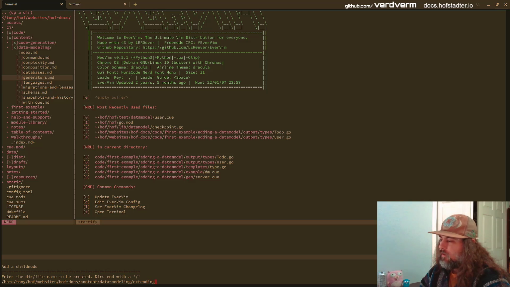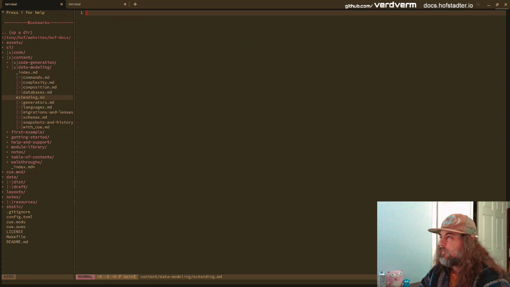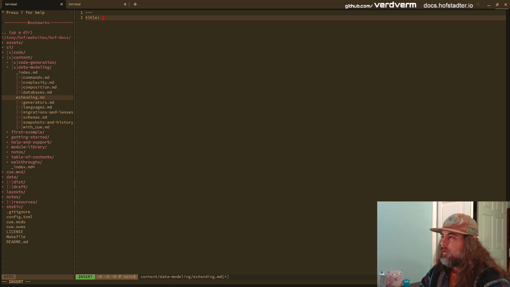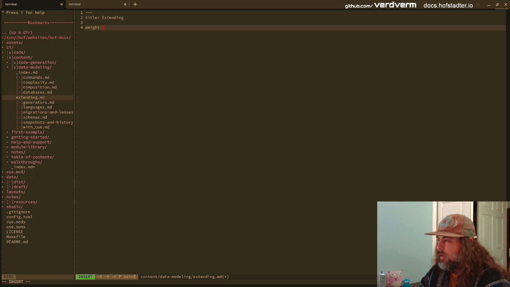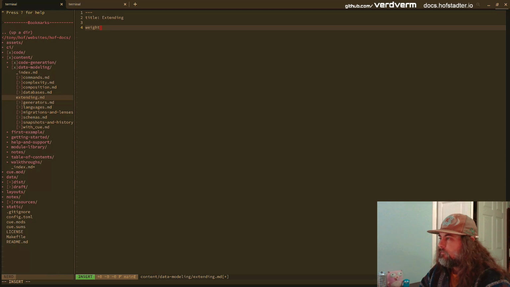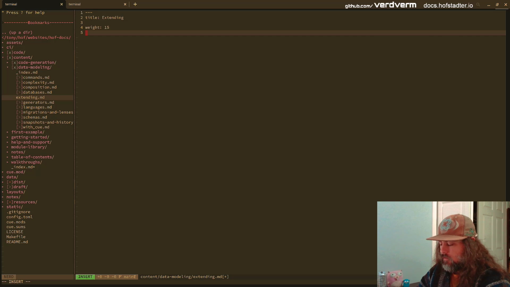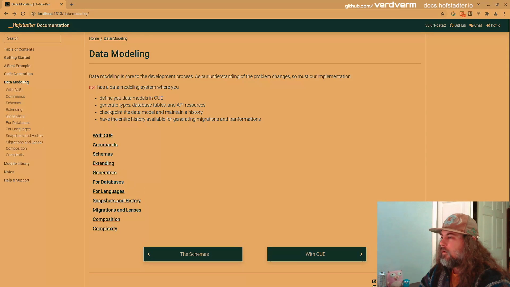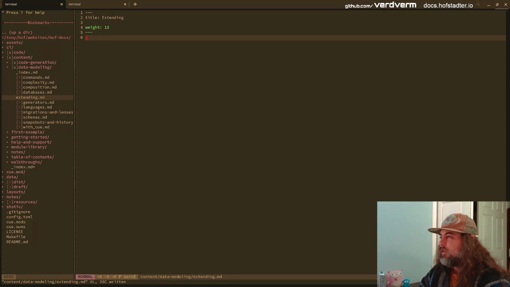I have something in data modeling, an MD file, extending. Title: extending. I don't know what weight I want, where I want it in the order. Actually, I do. We probably want it after schemas. Let's guess 15. I'm just making a placeholder for now. Nice. It landed there. Cool.